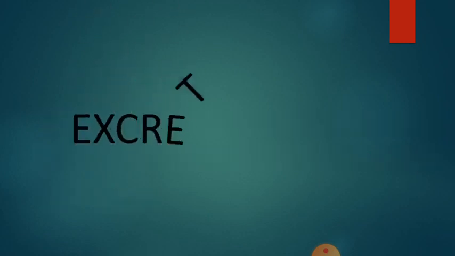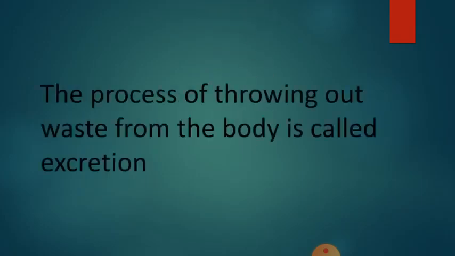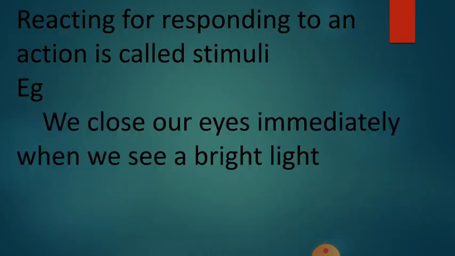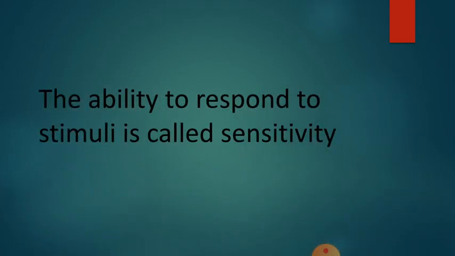Define excretion. This also you write one time in your practice notebook. And the last thing is sensitivity. This also you write one time in your practice notebook. Three definitions are given to you. Write these 3 definitions in your rough notebook.